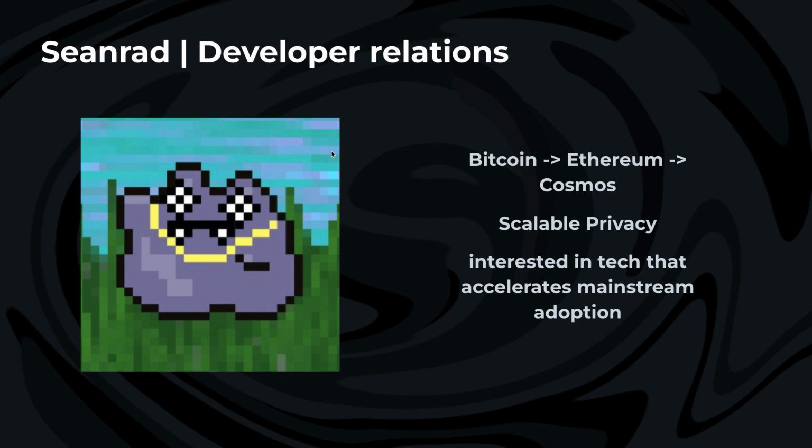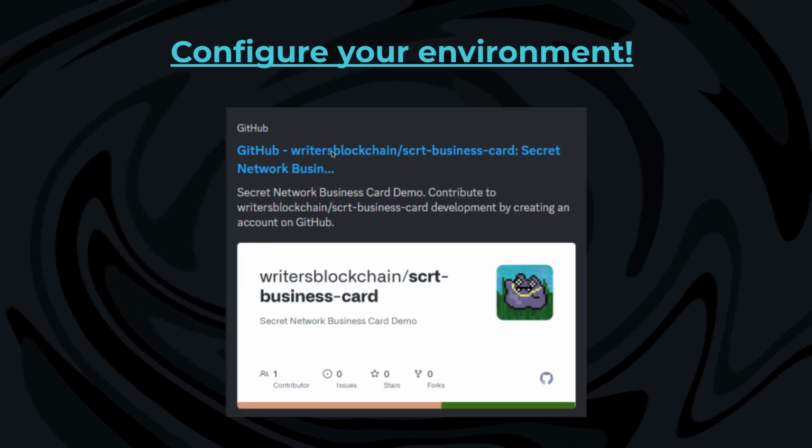And I started joining these weekly developer calls with Secret. From there, I found a mentor, a guy named Danny M, who's a developer in the Secret community. And I did something called the Web3 Builders Alliance, which is another Cosmos-based bootcamp that is free. For that, I made a capstone project built on Secret, a secret business card application where you could create private business cards and share them with people, and no one else has access to them. So I'm going to show you a version of that app today.